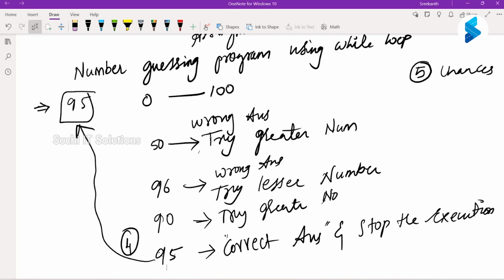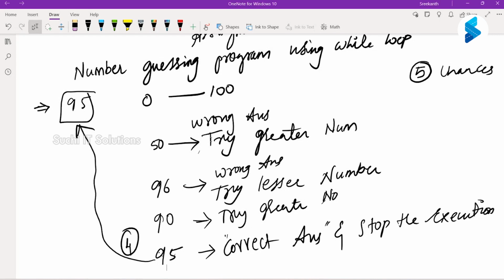Now in the first time you said 5, right? I said wrong answer. Try greater number. Then you said 8. I said wrong answer. Try lesser number. Then you said 6. I said wrong answer. Try greater number. Then you said 7. So which is the number that I had in my mind? So you guessed it right. Then I'll say correct answer, or let's say you won, and then I stop the execution. There's no point going for another iteration, right? Another chance, right? You have won, so I don't want to go for any more chances. Okay, are we clear?